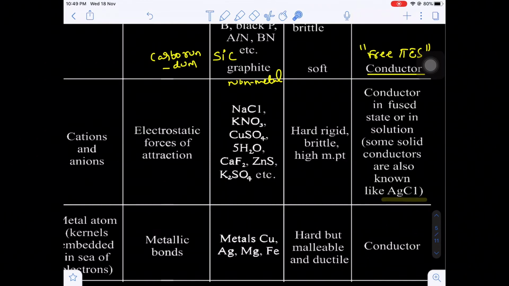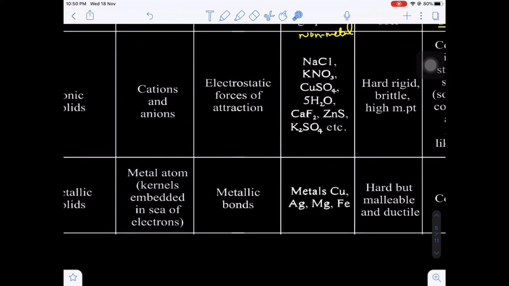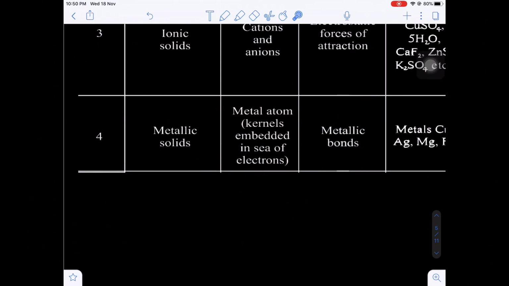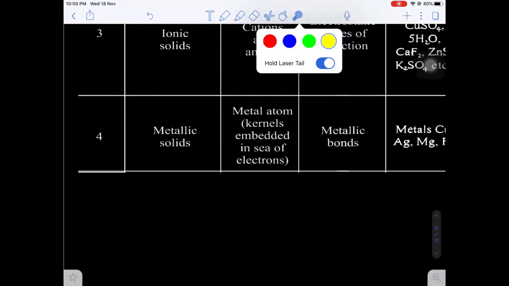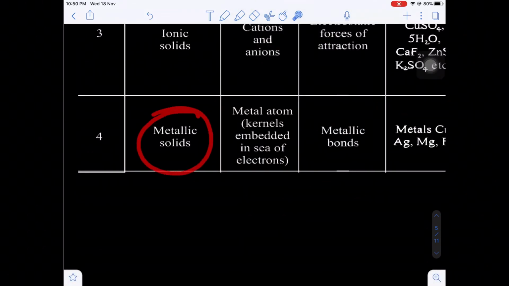In some solids, they also act as a conductor. Example AgCl. We will discuss how in solid state the AgCl can conduct current. We will explain in the crystal defects, in solid defects. Okay. And one last type of crystalline solid will be there. That is called metallic solid.